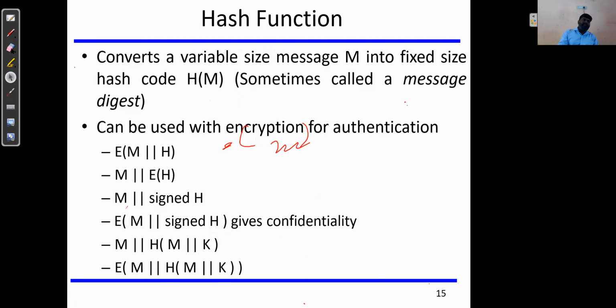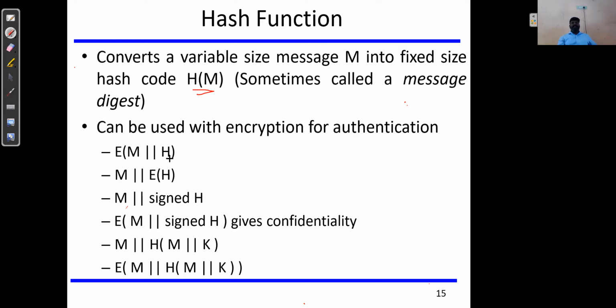Next, I'll be explaining about the hash function. So far we were discussing a little introduction related to the hash functions, right? I was explaining that a hash function is any public function which accepts a variable size of input and produces a fixed size output, h of m, which may be called a message digest or hash code, right? So these are the different notations.